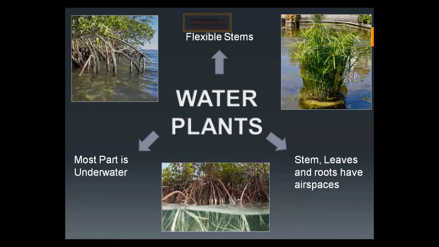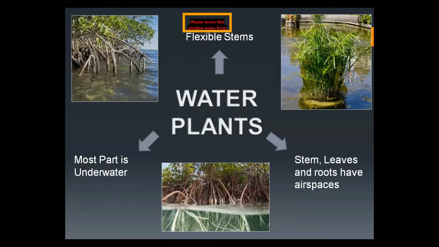And for plants that grow in water, most of the plant grows under the water. That's why they easily survive in the water. Their stems, leaves and roots have air spaces, because they would find it difficult to respire in the water.